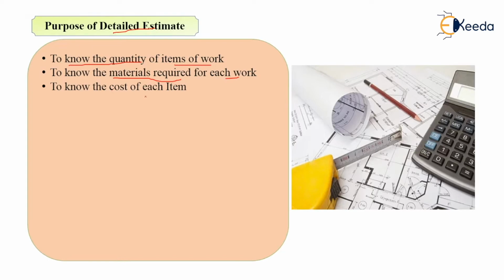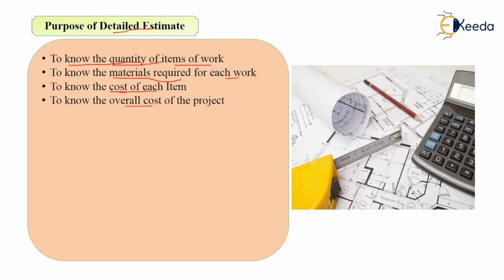First, you will find out the detailed quantities of various items of work in the detailed estimate. Then you will just multiply by its rate and you will get the cost of the item. So it is simple. Then to know the overall cost of the project.